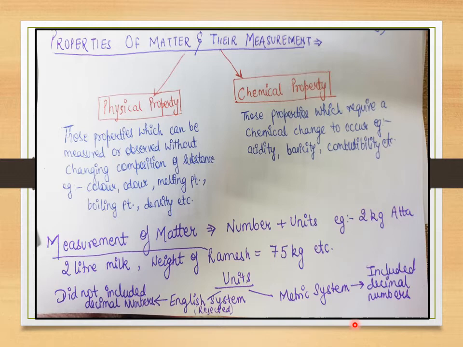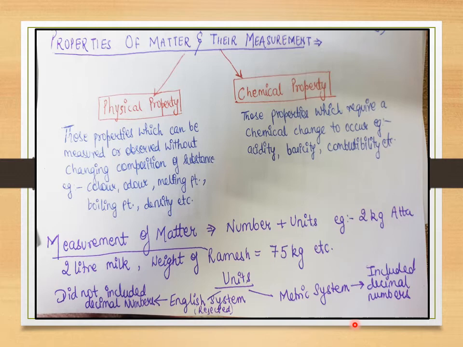But the problem with the metric system was that there was no proper unit for measuring certain things. That is, if I want to measure volume, I could measure volume in milliliters, in decimeter cube, in liters, or in centimeter cube. Anything could have been used. Some scientists used to take liters as a unit in the metric system.